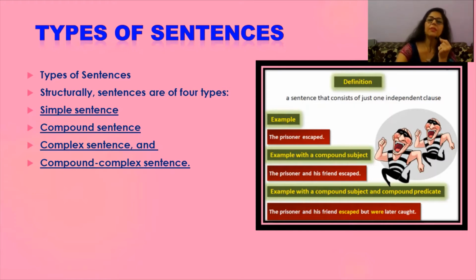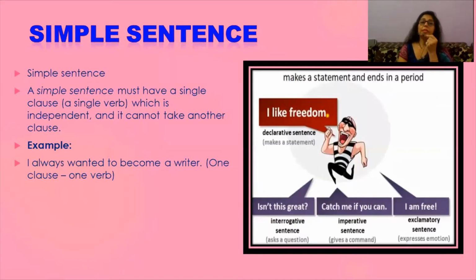So you can see here various types of sentences such as the prisoner escaped. Simple sentence must have a single clause, a single verb which is independent, and it cannot take another clause. Even you can observe an example that is provided here. I always wanted to become a writer. One clause and one verb.